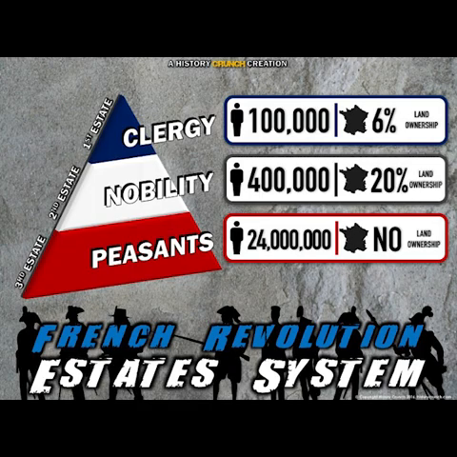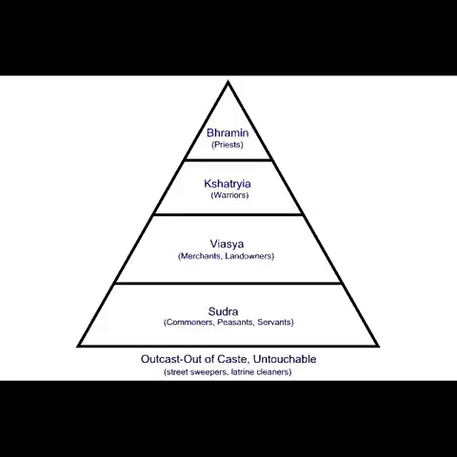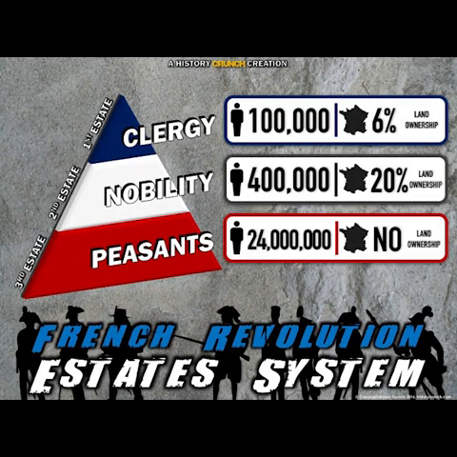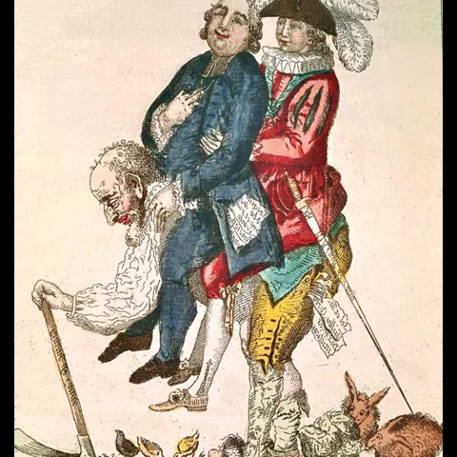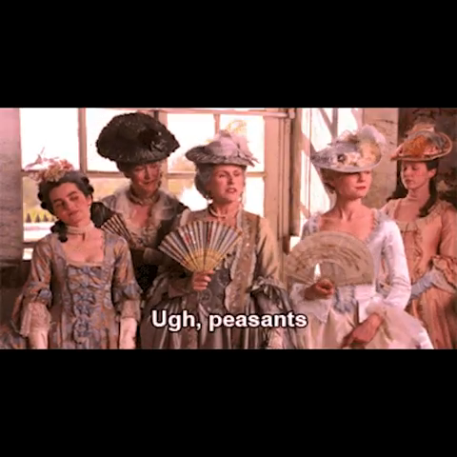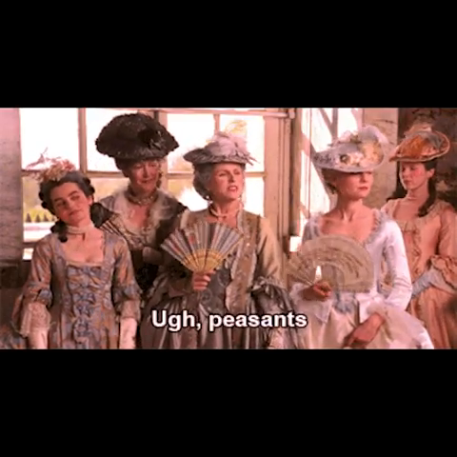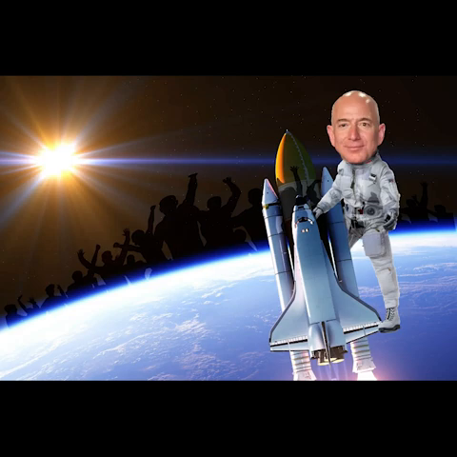The estate system was a class system similar to the caste system in India. The populace was divided into three estates based off birth. This was not a fun class system, like in your favorite RPG. Instead, the third estate pulled all the weight that the first and second estate left behind for them. The first estate was the clergy, which ranged from priests to bishops. The second estate was the nobility. Both of these estates got out of paying taxes, like Jeff Bezos, and his wife said that the third estate carried a lot of extra weight.